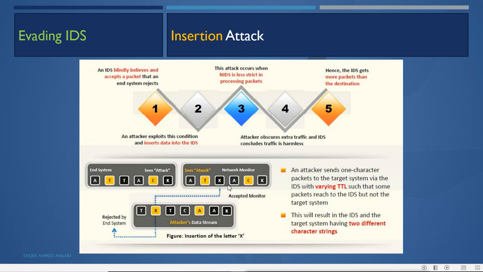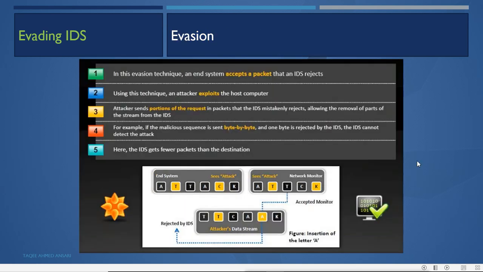After this the packet will be dropped, it will not go ahead, but it will still reach the network monitor IDS, and the IDS will accept it. It will not have any meaning when the IDS combines those packets with X. But X is not reaching the end system, and the other packets will reach the end system with a different TTL value. So the end system will combine the packets and it will mean an attack. So the attacker can use this to insert packets and evade.